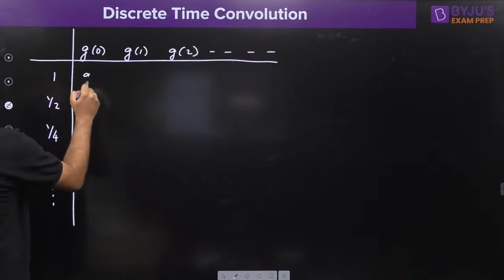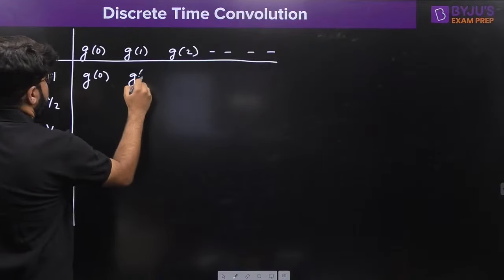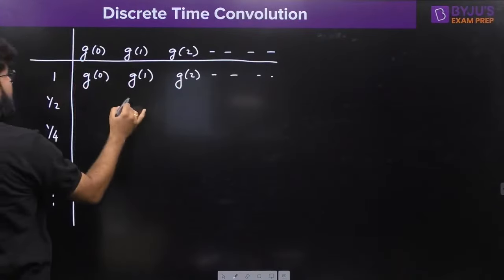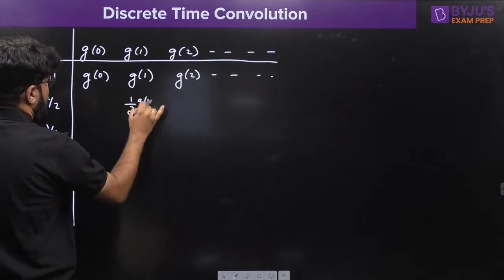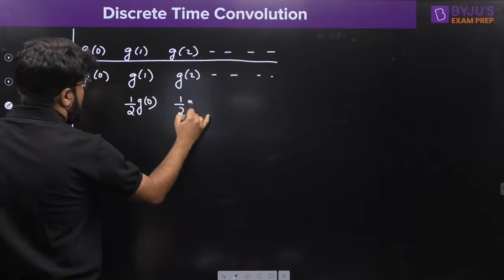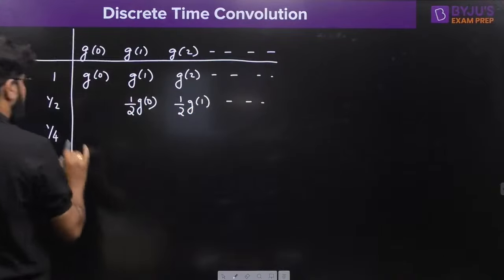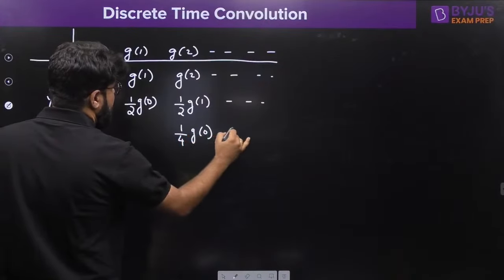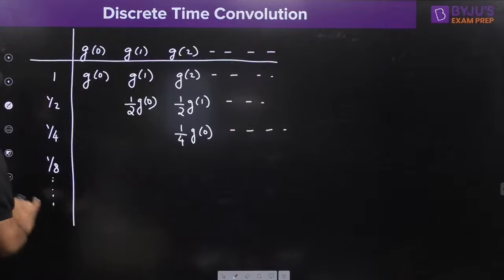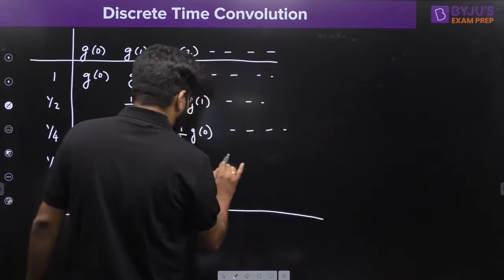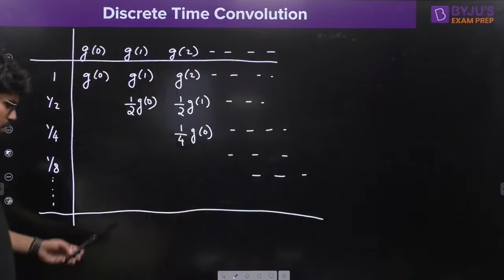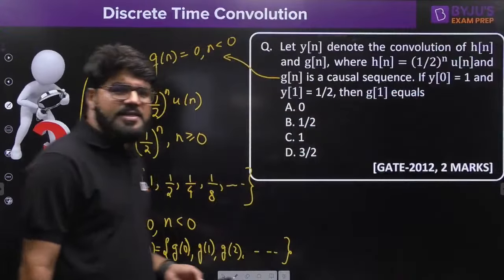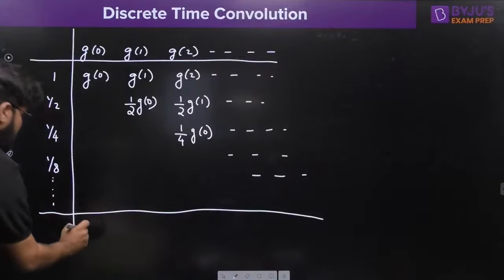Now multiply by 1, so it is G0, G1, G2 and so on. Then multiply by half, so that is half G0, then next half G1 and so on. Now multiply by 1 by 4, so it is 1 by 4 G0, shifted one unit right, and so on. Keep doing it, but we don't need to complete it, because y0 is given. Now, see, add sum by column.